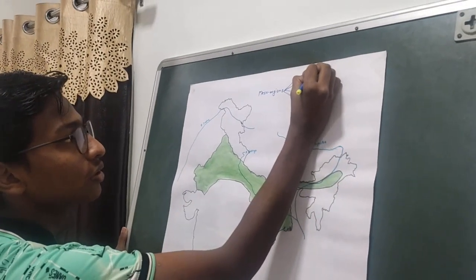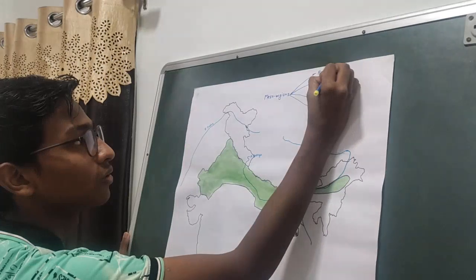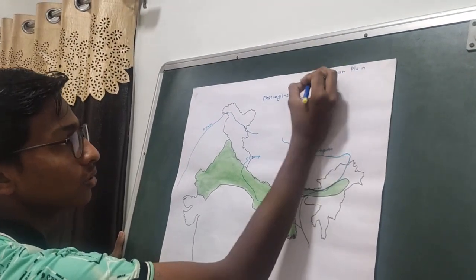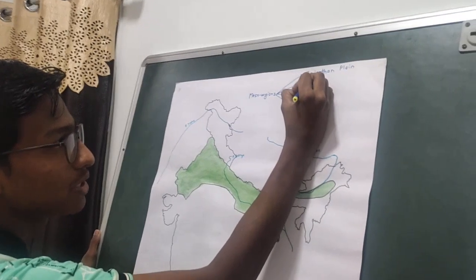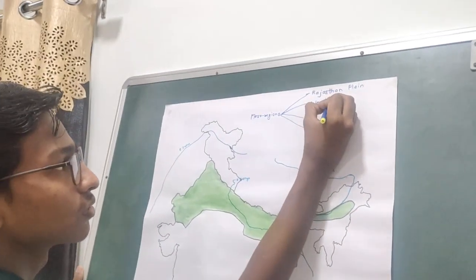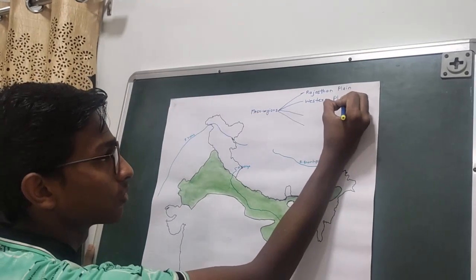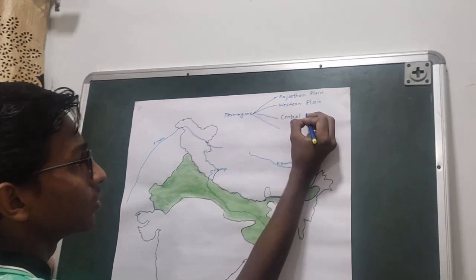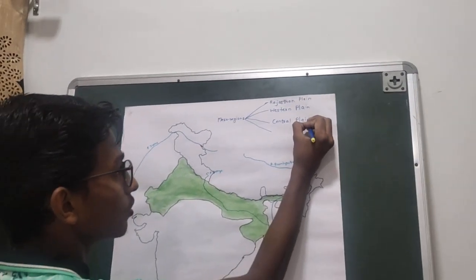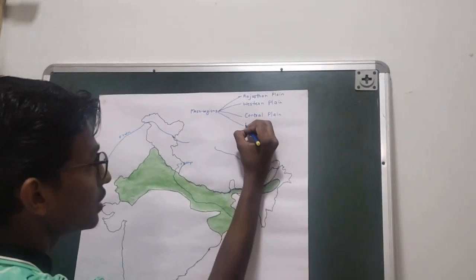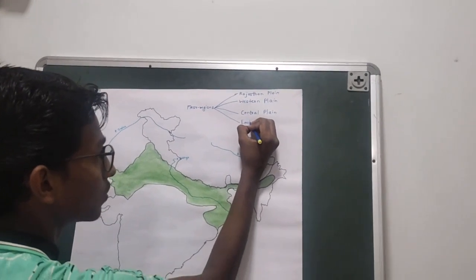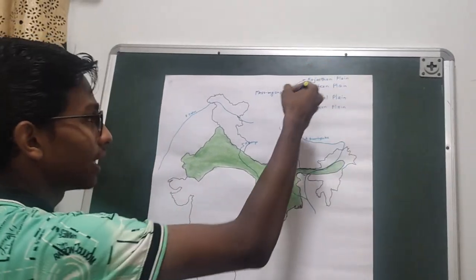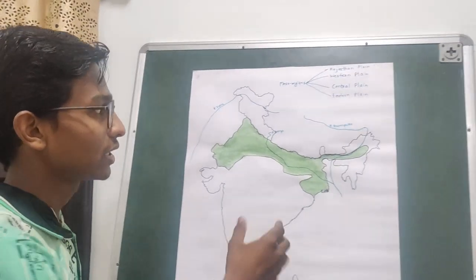First, the Rajasthan plain, then the Western plain, then comes the Central plain, and then the Eastern plain. The other is the physiographic regions, which we'll study about later.